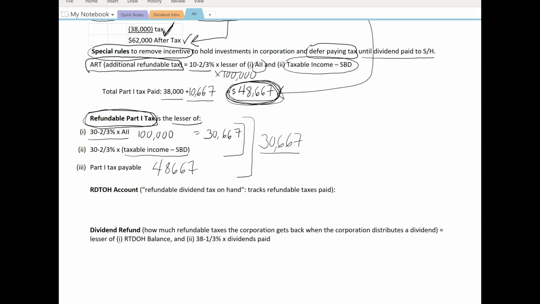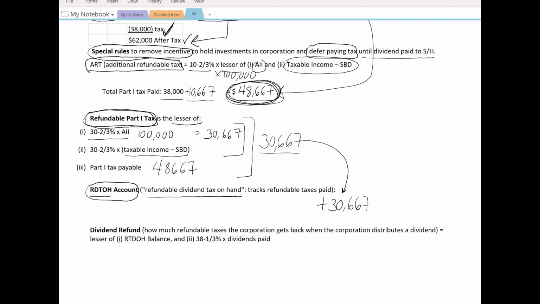So in order to track all these refundable taxes, the CCPC is going to have to set up an RDTOH account. RDTOH stands for Refundable Dividend Tax on Hand. So included in the RDTOH account, we're going to add this $30,667. So the CCPC will keep track of all the refundable taxes, and eventually when they pay a dividend to the individual shareholder, the most they can get back is $30,667.